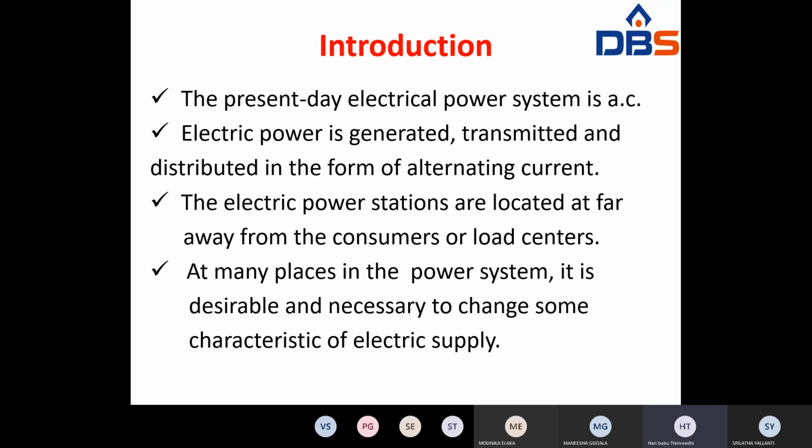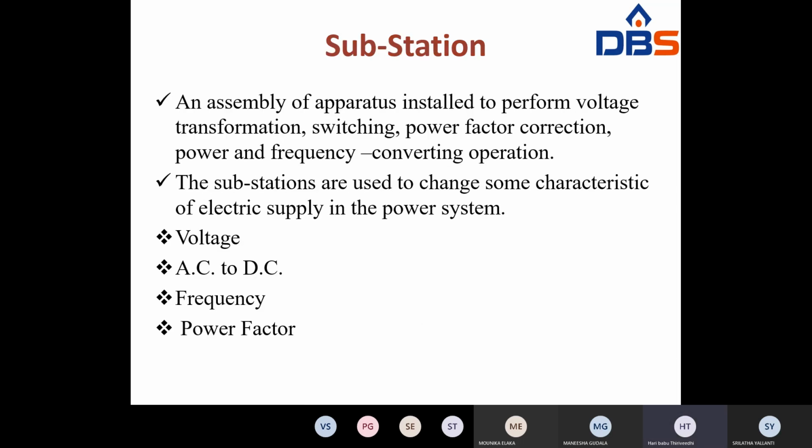So totally, a substation may be defined as an assembly of apparatus installed to perform switching, voltage transformation, power factor correction, power and frequency converting operations. Generally, all these things are done with the help of a substation.